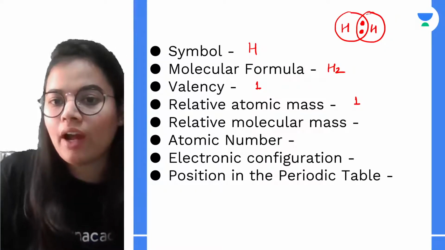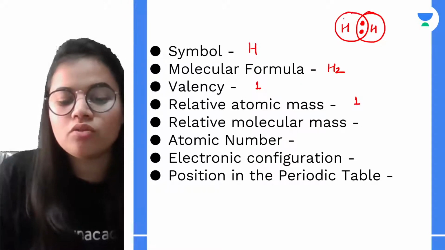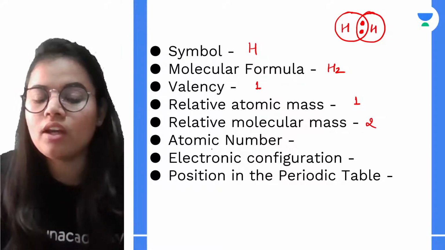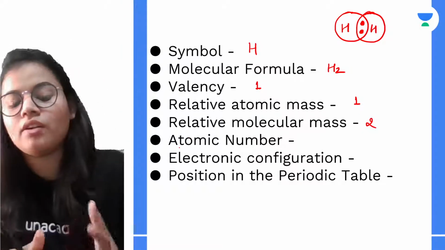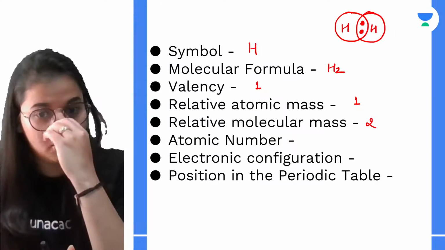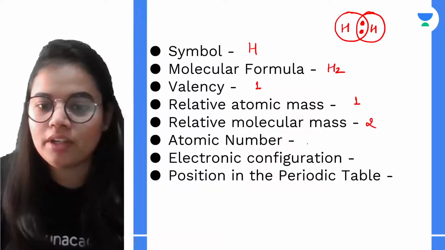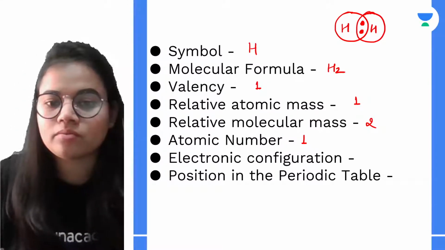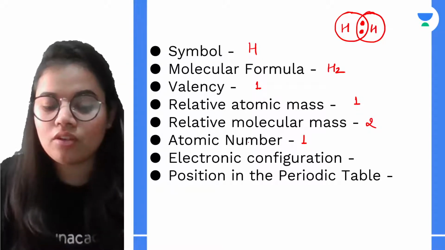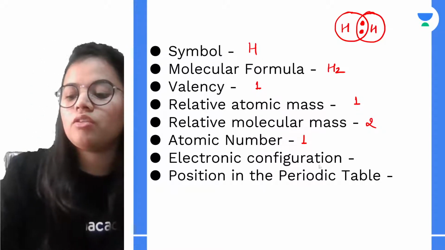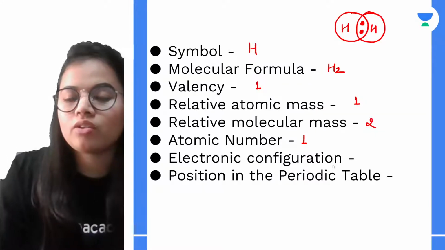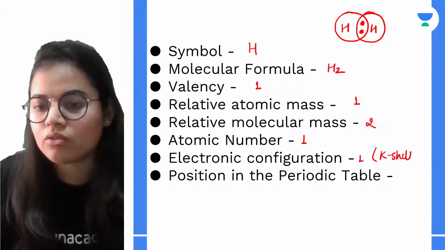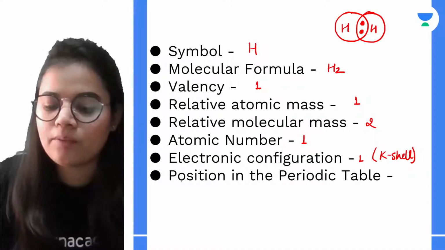Because two atoms of hydrogen combine to form one molecule, which makes the molecular mass 2. Atomic number: since it is the very first element of the periodic table, the atomic number is 1. Then electronic configuration: it is present in the first shell, since it has only one electron. So the one electron is placed in the K shell.